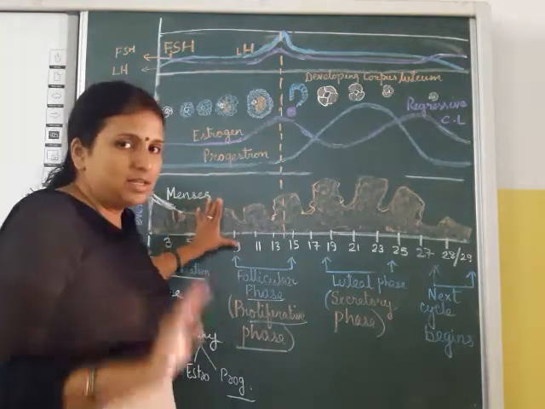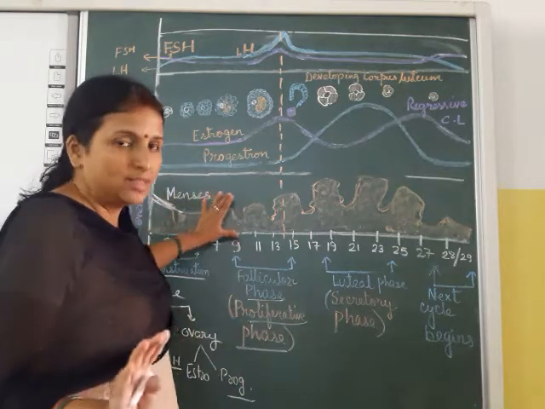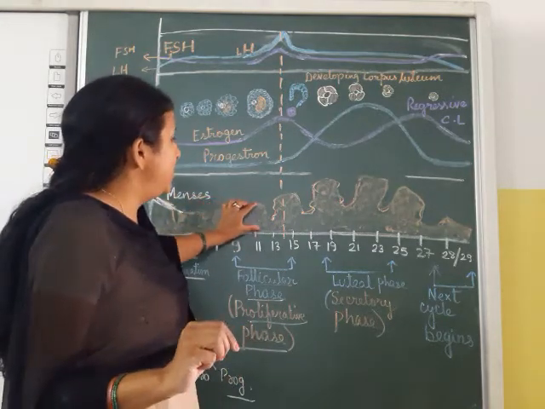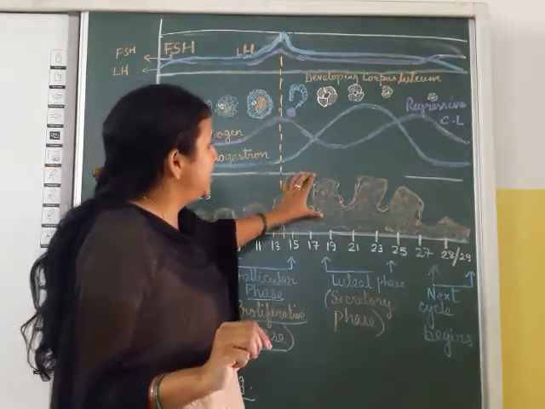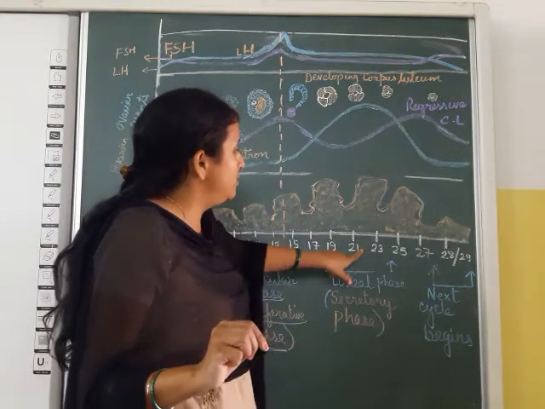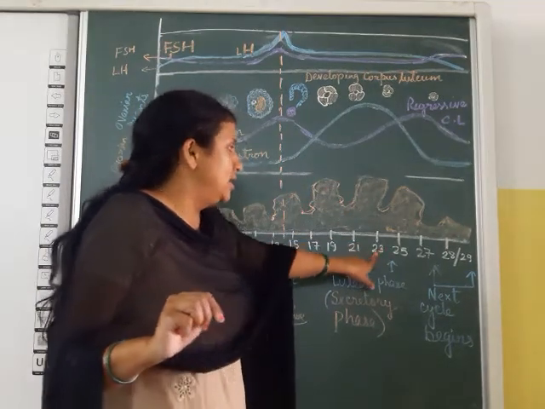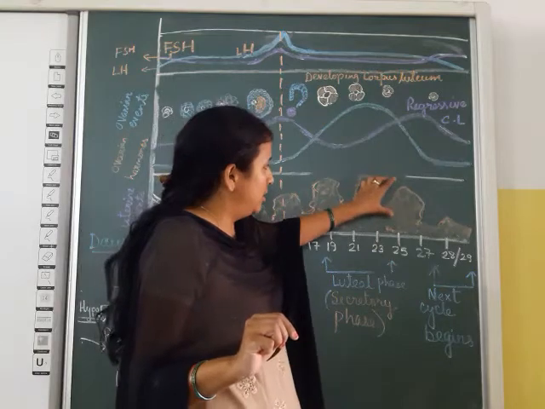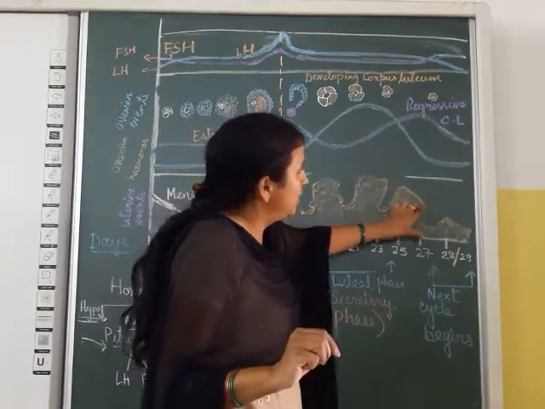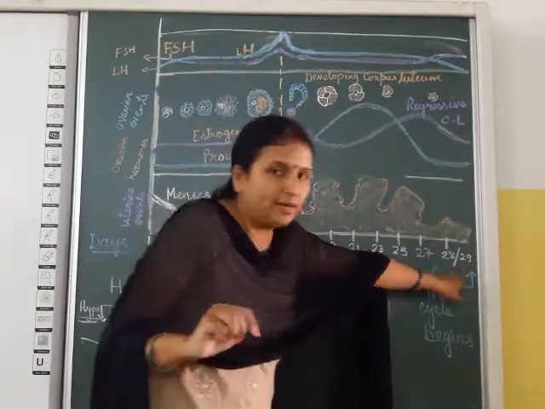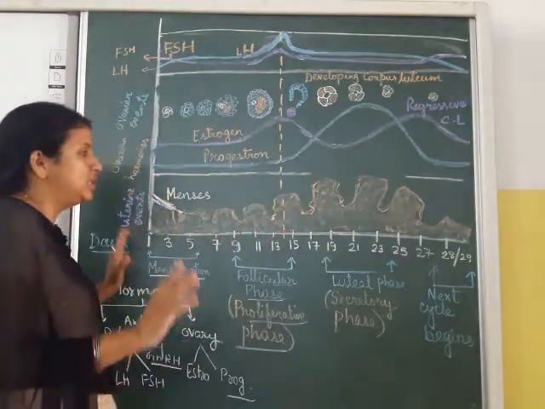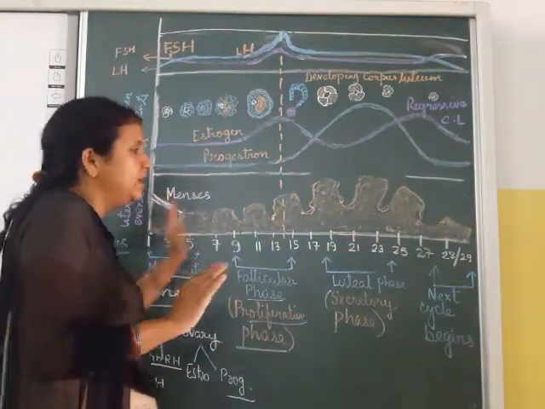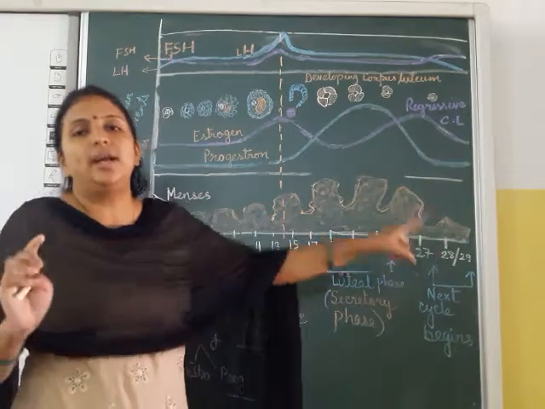So first we see the uterus. What happens in the uterus? The endometrial lining is regenerating. It is coming to the top at 21-23 days, and then it is going down at 28 or 29 days. That means the menstrual cycle starts from the first day up to 28 or 29 days.